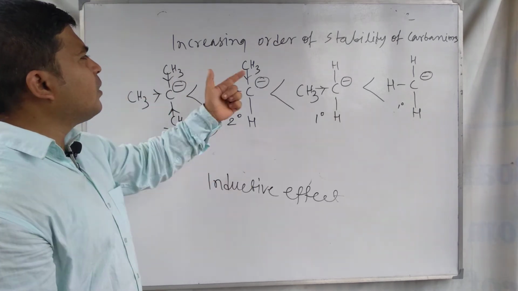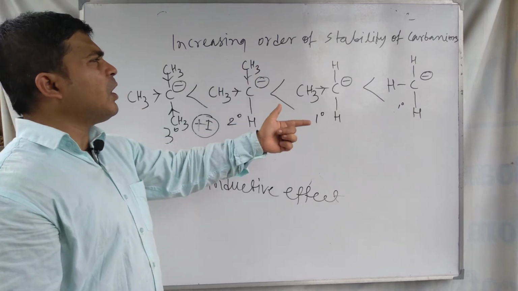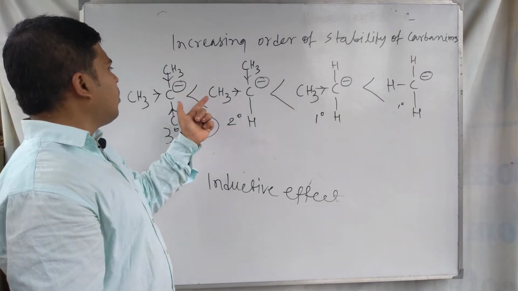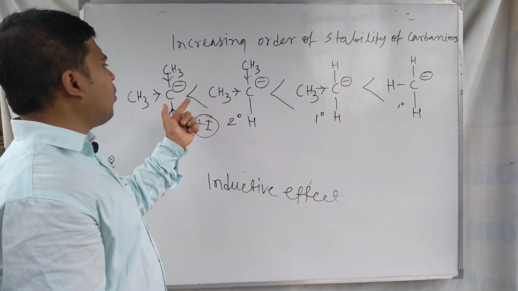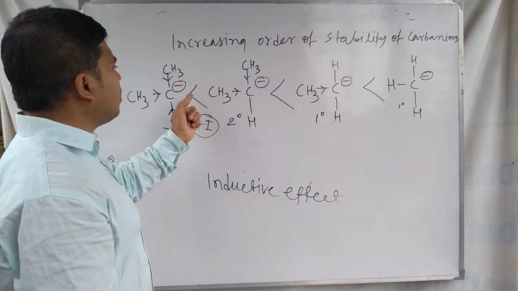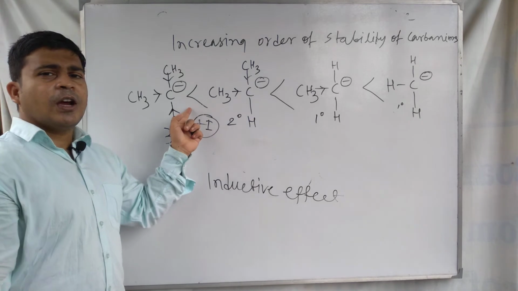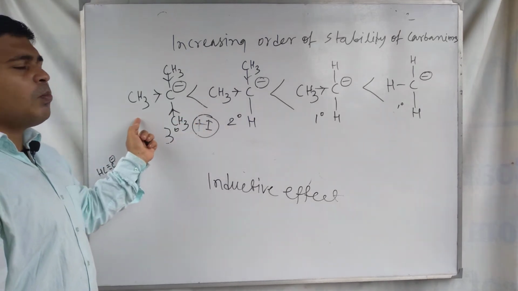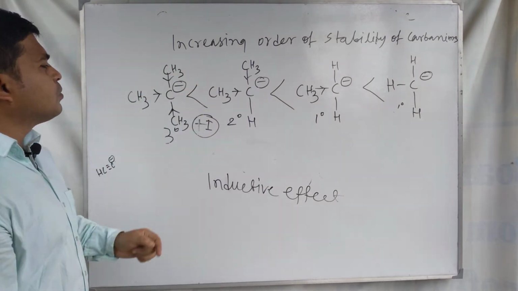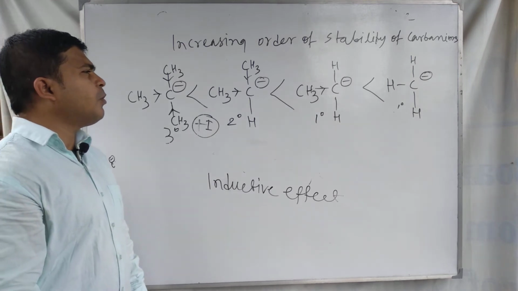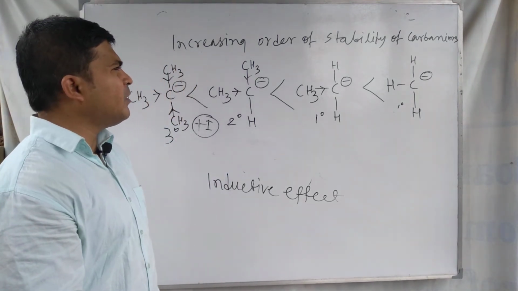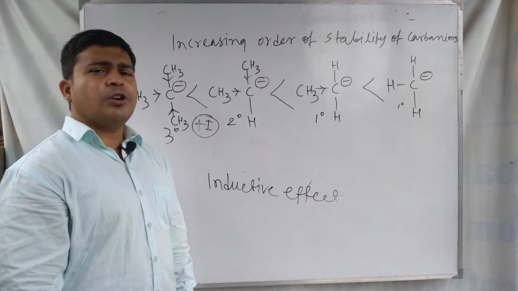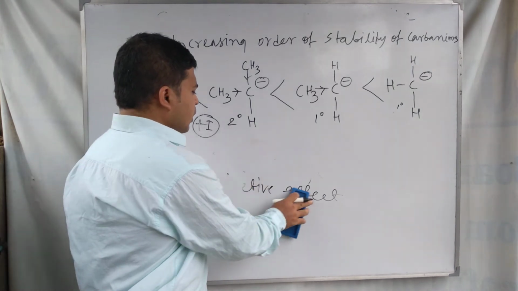This is the increasing order of stability of carbanion, and if we make the order of reactivity, then it becomes inverse, meaning the tertiary carbanion is the most reactive carbanion. So using this concept of inductive effect, you can explain the order of stability of carbanions. Next we have to understand